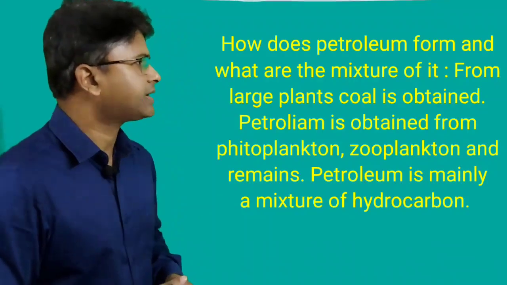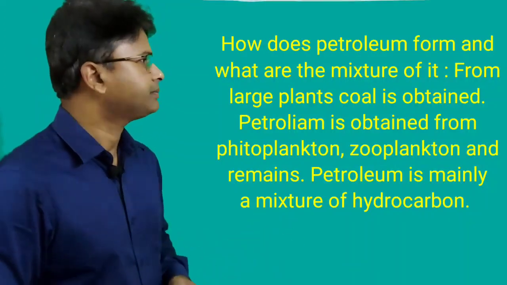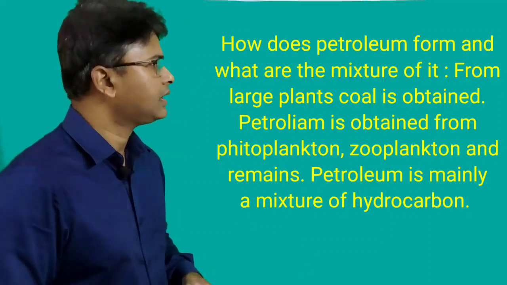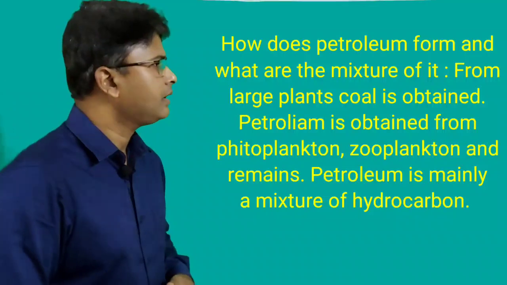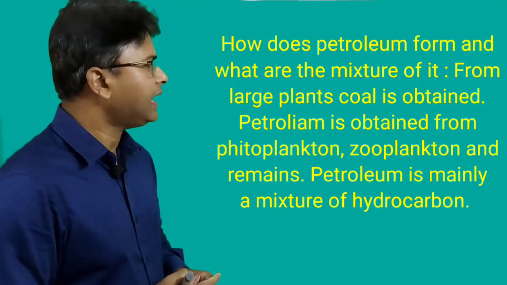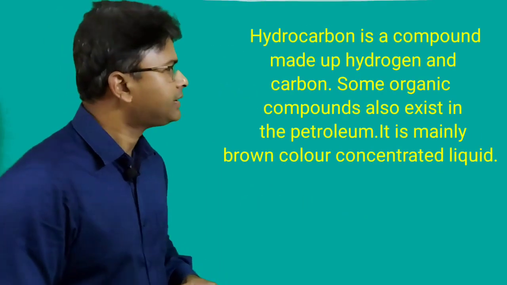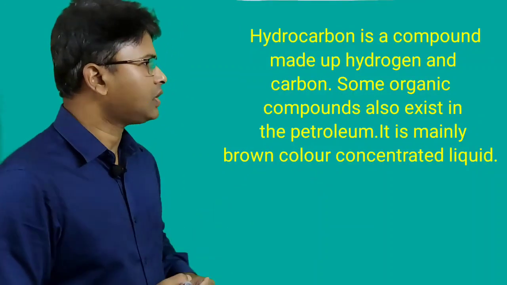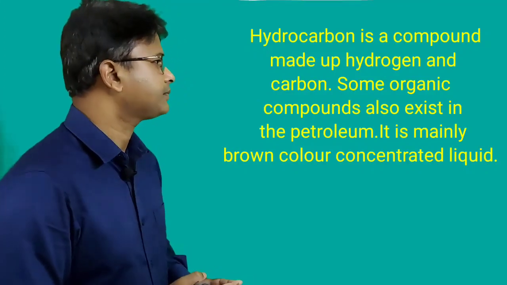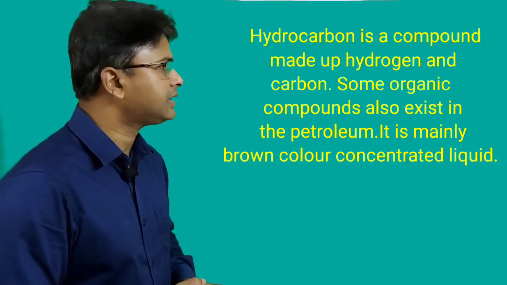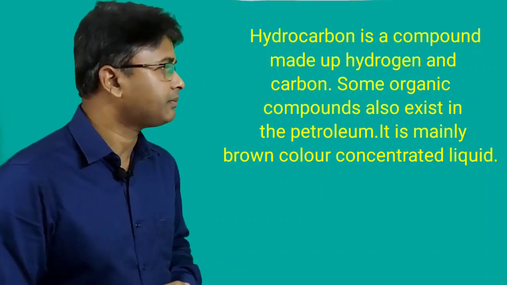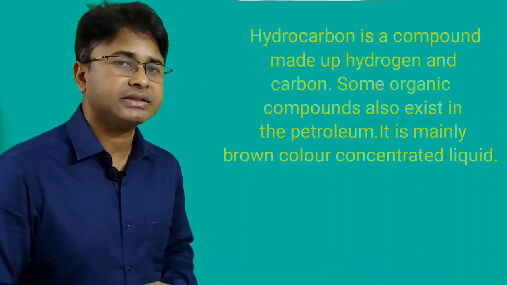From large plants, coal is obtained. Petroleum is obtained from phytoplankton, zooplankton, and remains. Petroleum is mainly a mixture of hydrocarbon. Hydrocarbon is a compound made up by hydrogen and carbon. Some organic compounds also exist in the petroleum. It is mainly brown in color and a concentrated liquid substance.